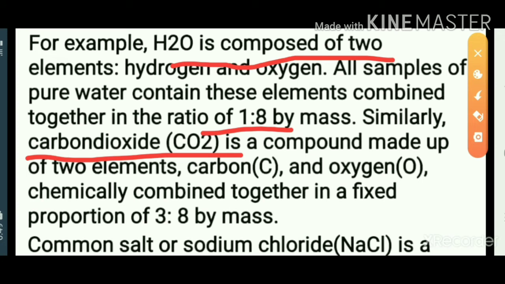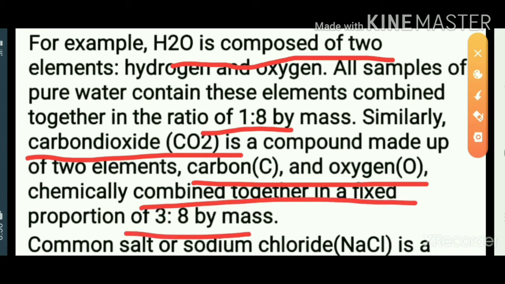This compound is made up of two elements, carbon and oxygen, chemically combined together in the ratio 3:8.